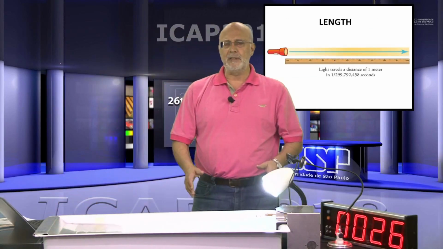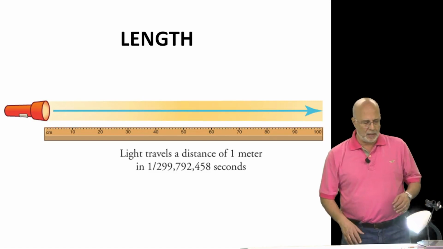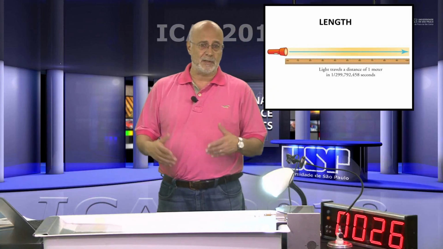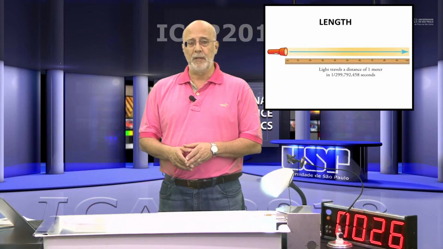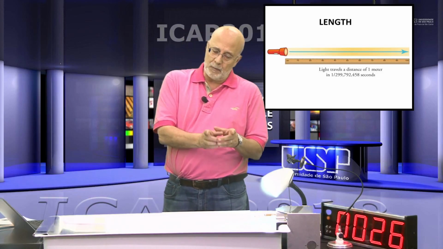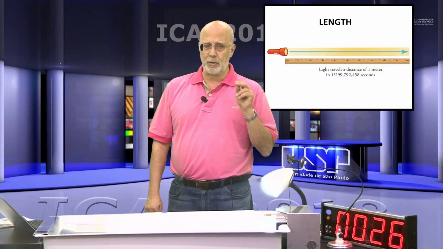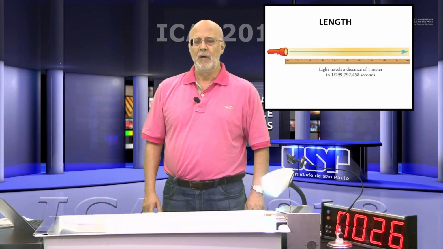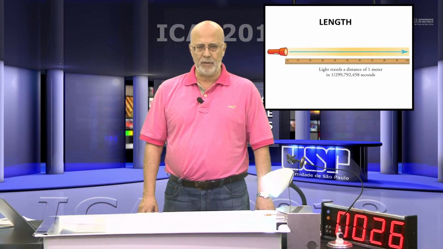And then, based on this, comes the new definition of the length, which is basically the distance that the light propagates in an interval of time. And this interval of time is very small because the light has a very high speed. The speed of light is about 300,000 kilometers per second. And then to define 1 meter, it has to be a very tiny time. But as we saw before, we can measure time very well. So if we can measure time very well in an interval, it's not a problem to measure this interval and define the length, which is the new meter.